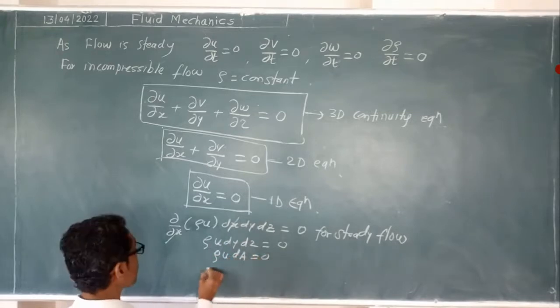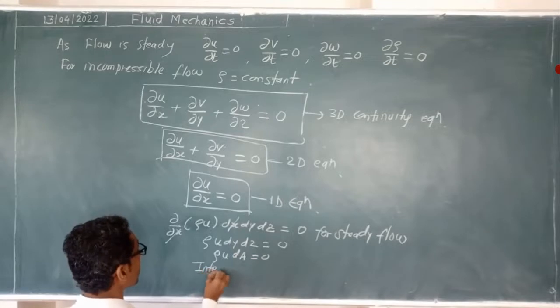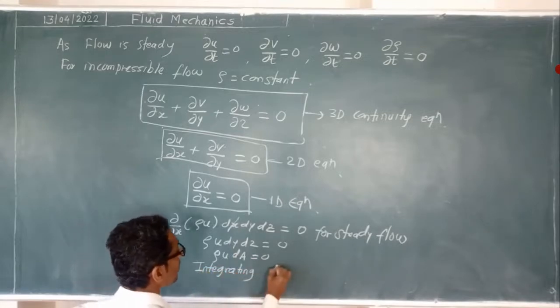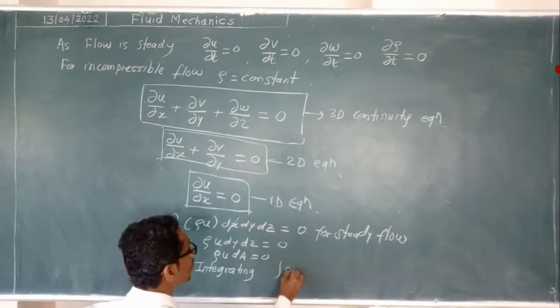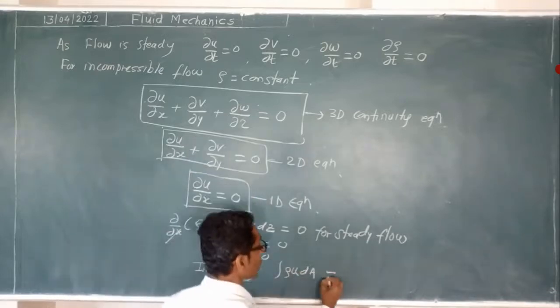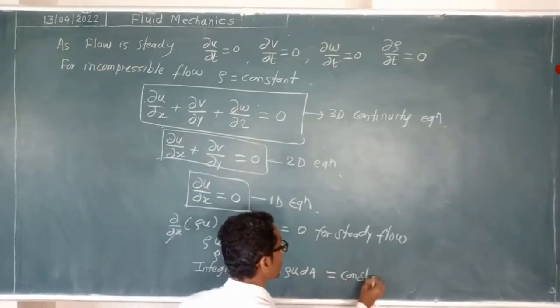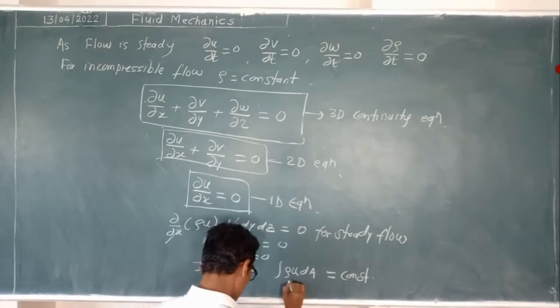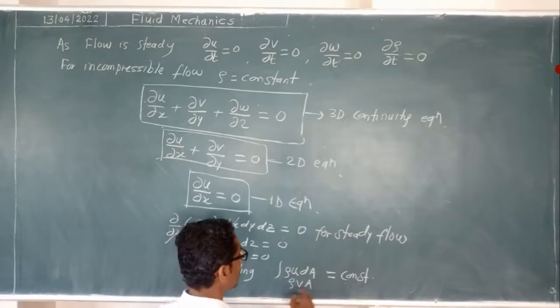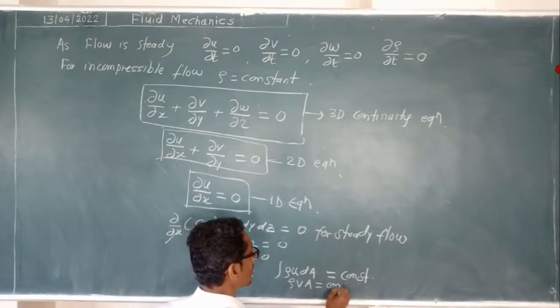If we integrate this equation, integration of ρu dA is equal to integration of 0, which means a constant. So finally it comes ρvA. In generalized form, with u as velocity, ρvA is a constant.